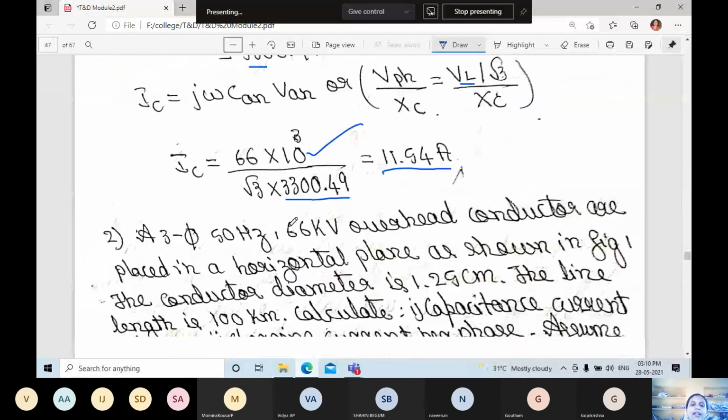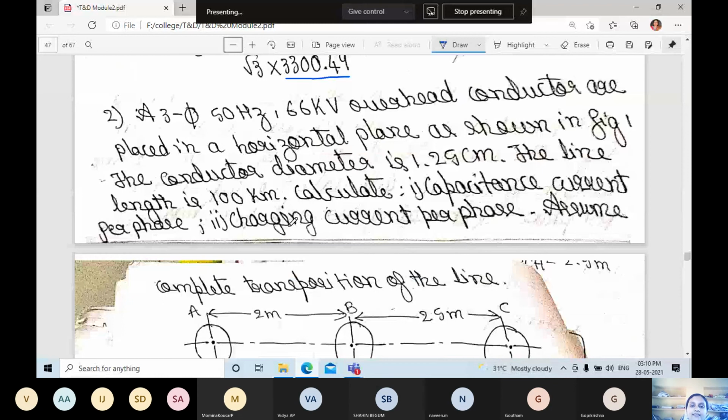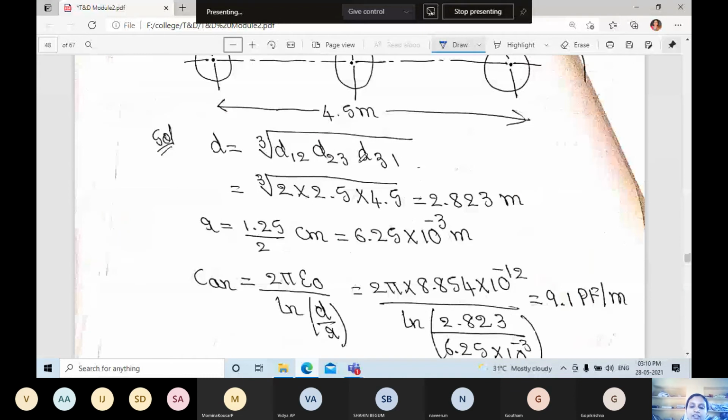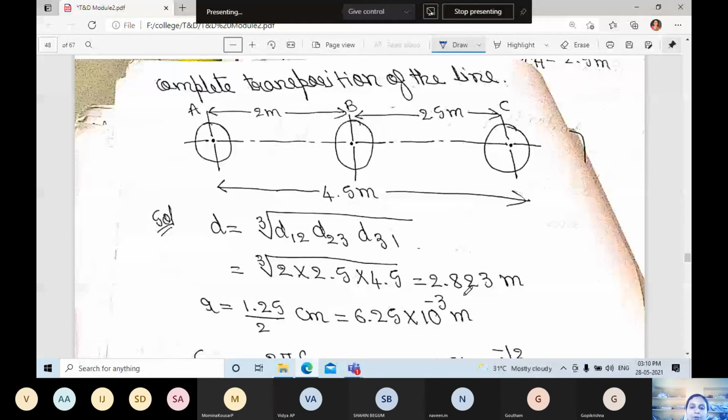Next problem. For a 66 kV overhead line, the conductors are placed in a horizontal plane as shown in the figure. The conductor diameter is 1.25 centimeter and the line length is 100 kilometer. Calculate the capacitance and charging current per phase, assuming complete transposition of the line. D is equal to the cube root of D12, D23, D31. They have given the diagram like this. From this, we get D is equal to 2.823.